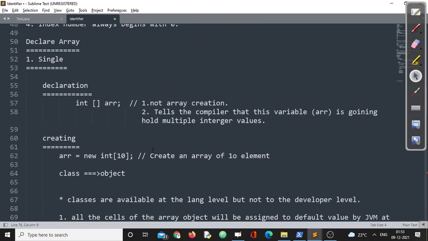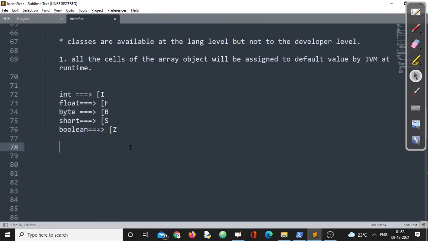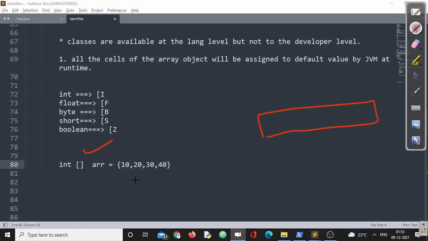Now let us see how the array can be initialized at the time of declaration. See, what we were doing previously is like ARR. Now if I want to assign some values into it directly, we can go for this also. Here, automatically your JVM will create an integer array of how many cells?